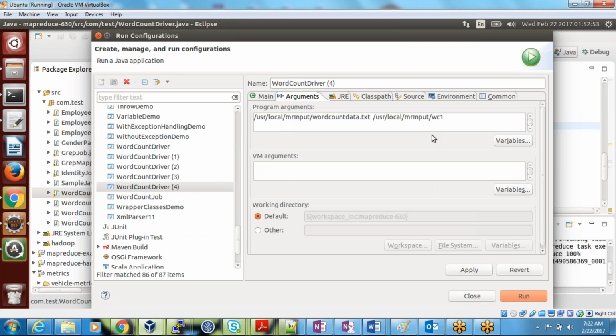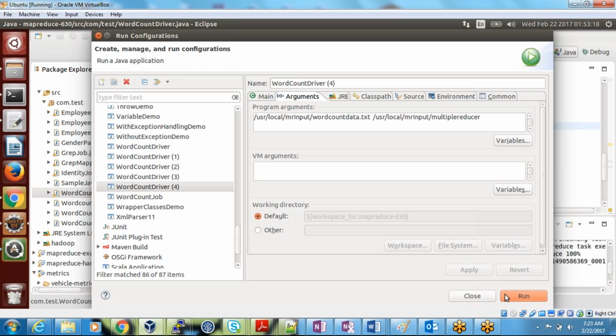These are the arguments. Here WC multiple reducers apply. So can anyone tell me if I run this, will it create multiple outputs?